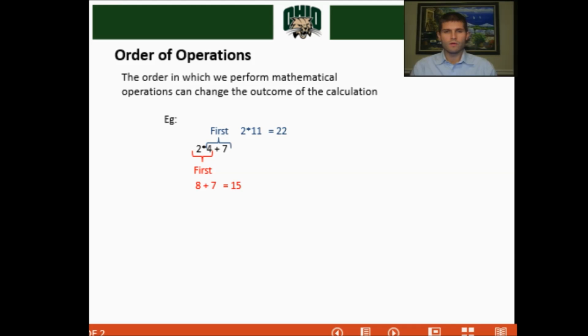The second way we can solve this problem is to do the multiplication first, followed by the addition. So we can do the 2 times 4, that gives you 8, and then we can add to the 8 the 7. 8 plus 7 is 15. So as you can see, two different routes give you very different answers. One gives you an answer of 22, one gives you an answer of 15. Wildly different answers, only one is correct.